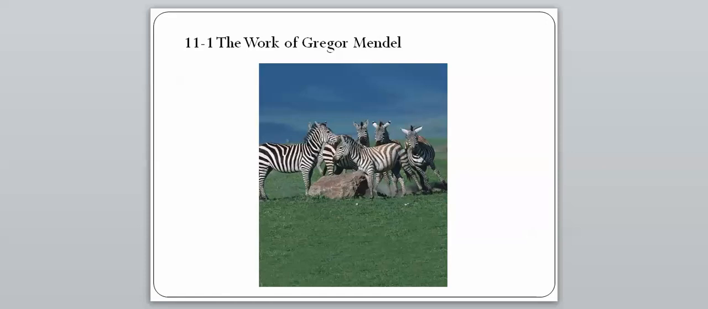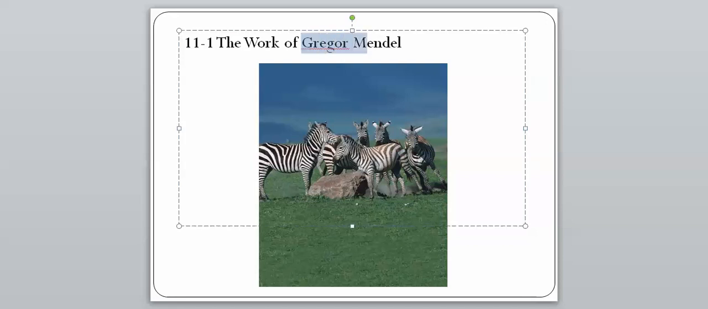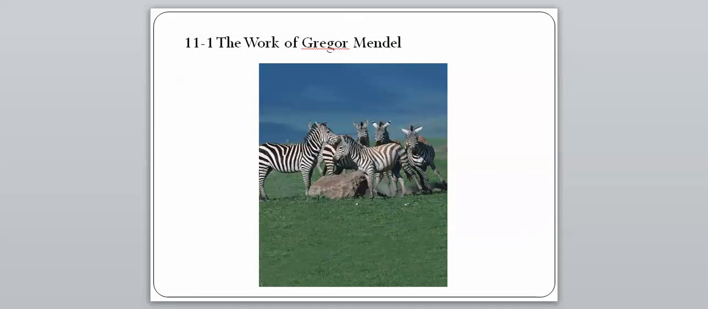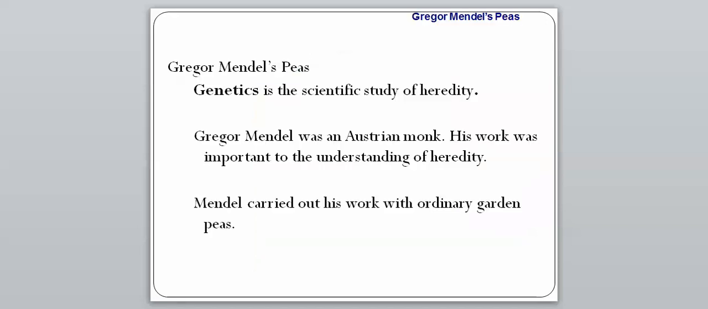So our first section in chapter 11 is titled The Work of Gregor Mendel. So this name right here is going to be very important. So you need to know Gregor Mendel because he is kind of the father of everything we know about genetics, meaning that he is the one that kind of discovered a majority of what we know today to be true about genetics. So getting into this section, genetics is defined as the scientific study of heredity.